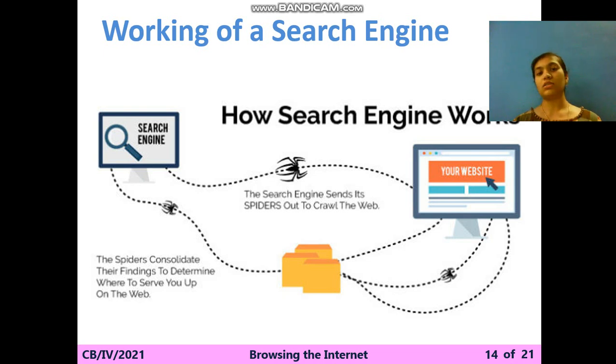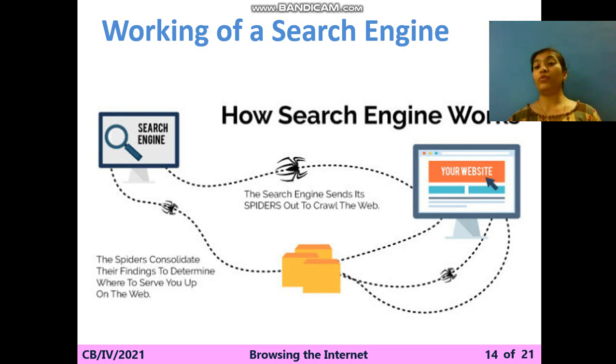Means what is the work of the search engine? When you type a word, the spider comes out and it will display the information related to the keyword, related to the sentences, and it will be saved as a history. And if you want to save or download the videos, images, they can be saved in your folder that you want. So this is the working of the search engine.